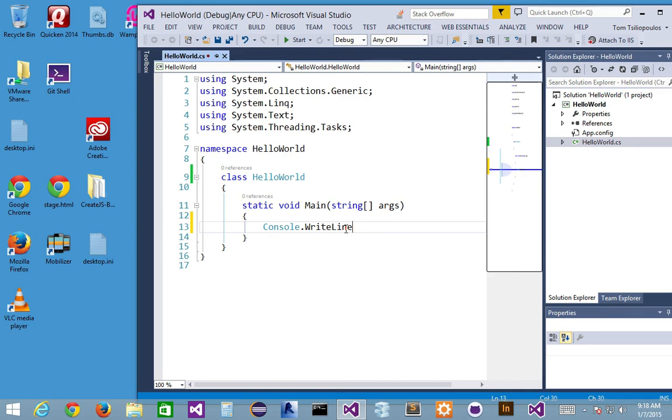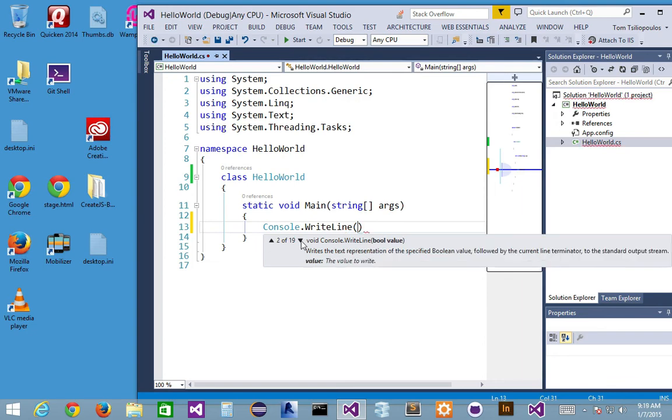So if I go back, and if I type in my first parentheses again, and if I scroll down, you'll notice there's a bunch of other options, right? So I can add in a Boolean value. That's one of the options. A character, one single character I can throw in. A character buffer, we'll talk about that. A decimal value, a double. So these are all the things that the WriteLine method will accept, for those of you who have forgotten. There's also an object value, right? That'll do that as well. So we can throw in an object or a string.